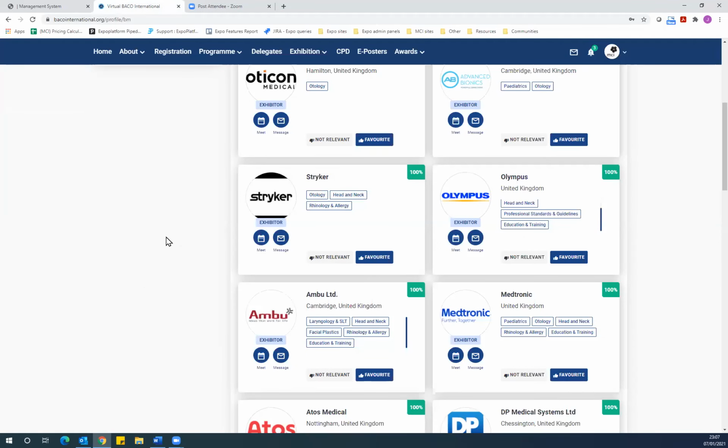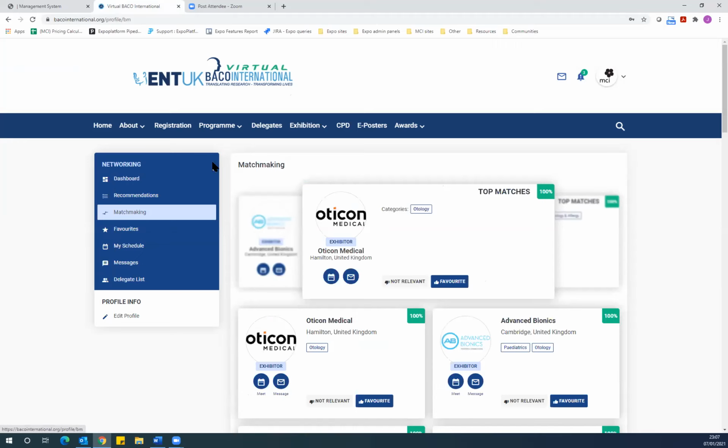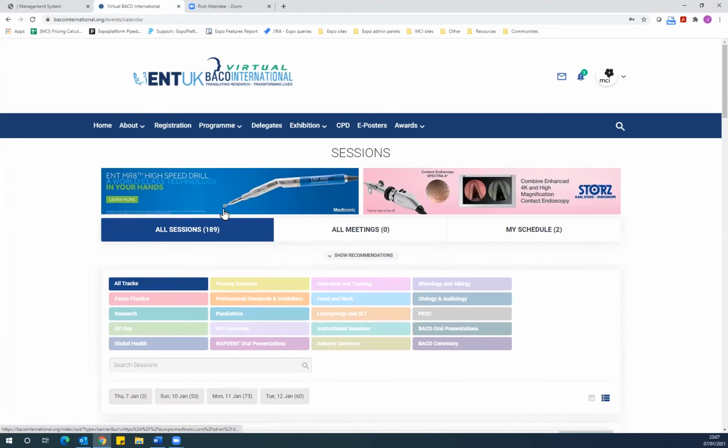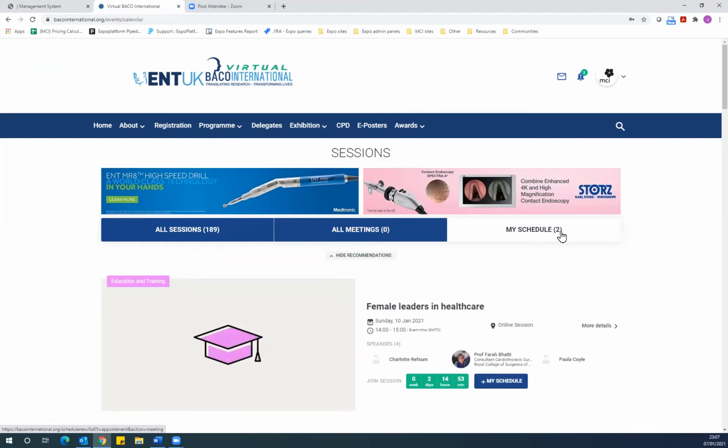The platform itself is incredibly straightforward to navigate, very much like a website, with clear options of what you can find from the menu bar at the top. You will no doubt want to get straight into watching sessions after you've logged on, so you can find these under Program. Along the top, you can see the different types of sessions. So all sessions, all meetings, and my schedule.